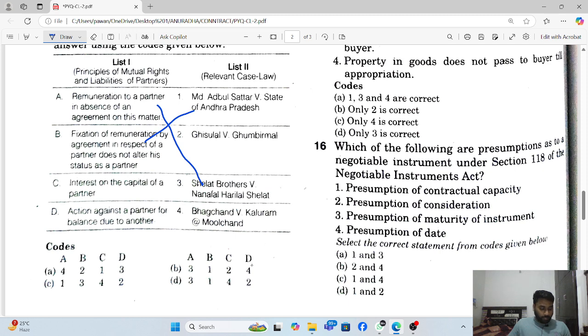Next is about interest. Interest on capital of a partner, that is Bhagchand versus Kaluram Moolchand. Action against a partner for a balance due to another, that is a case of Gisul versus Gambhiril. So the answer is 3 1 4 2, that is D.